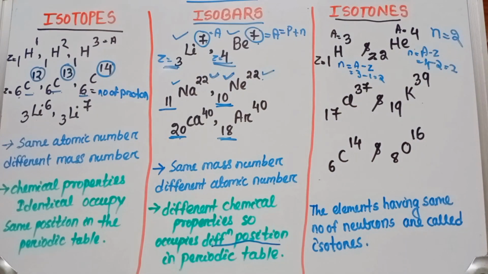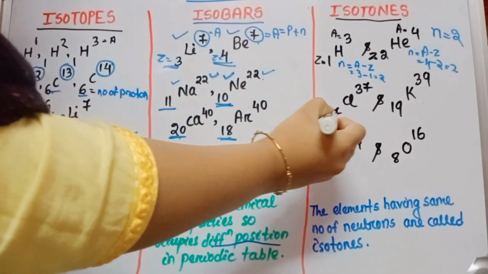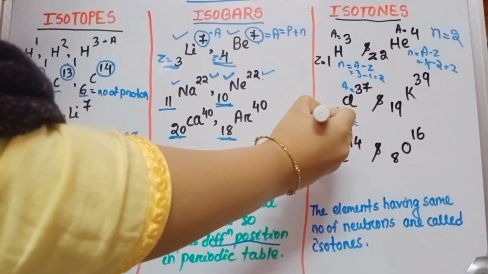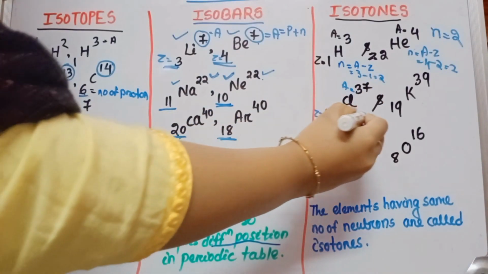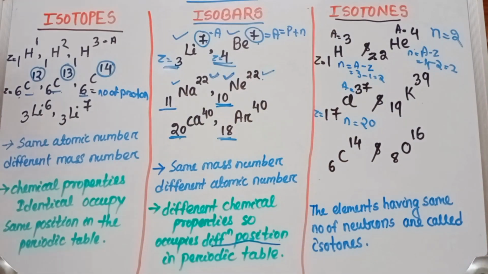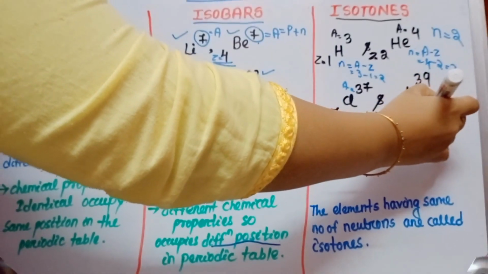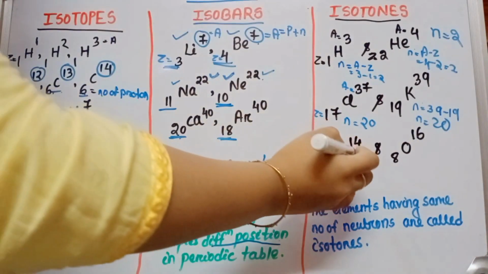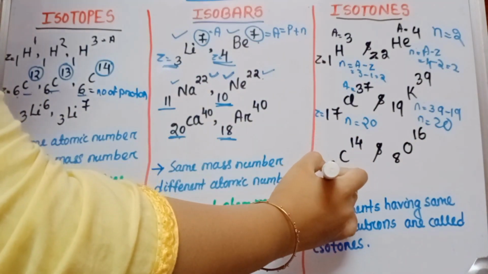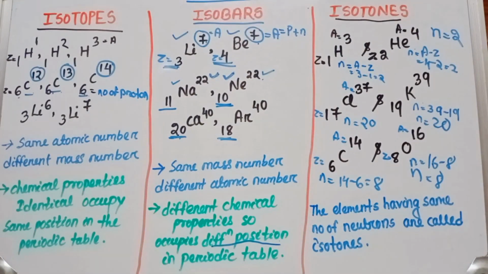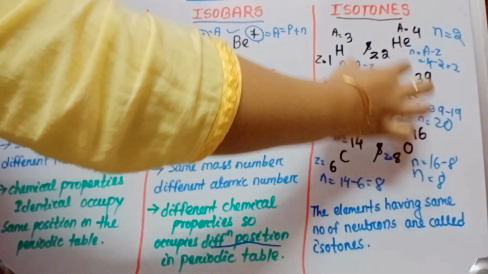Now go to the other 2 examples. Here the number of neutron n equals to A minus Z. That means 37 minus 17, that is 20. And here also n equals to A minus Z, that means 39 minus 19, that n equals to 20. Now go to this one. Here also n equals to 8. In these 3 examples, the number of neutron is same. So these elements are called isotones.